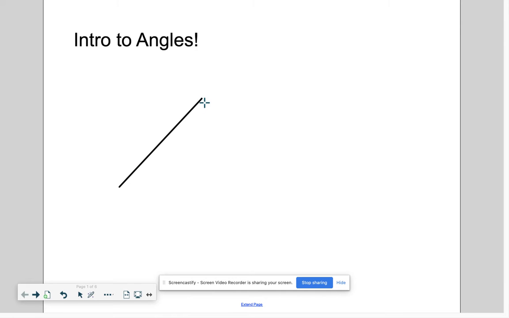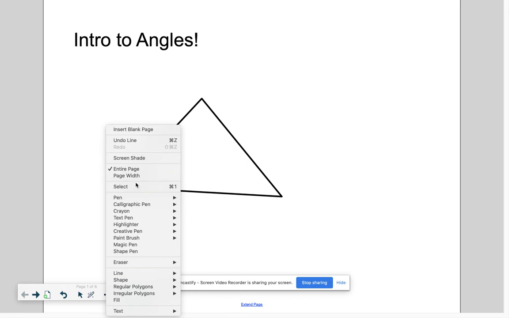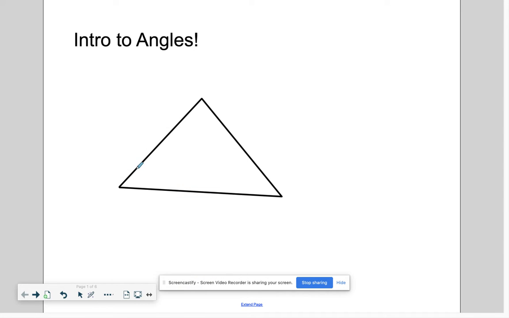So for example, if I have a triangle, let me just draw this quick triangle. In the triangle, these two lines start at the same space and go off in different directions. Here, these two go off in different directions. And here, these two go off in different directions. Well, an angle is the measurement of the actual space between the lines as they take off in different directions. So we call that an angle. And we can measure it with a device called a protractor, which we'll get to another time.